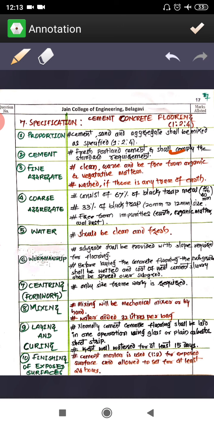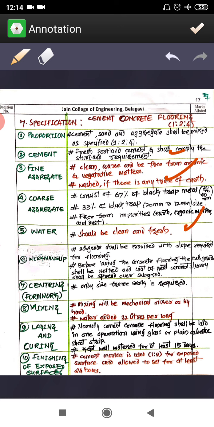Then fine aggregate should be free from organic and vegetative matter, and if required you are supposed to wash it before using. For coarse aggregate, as for the RCC, here also the same: we are going to use 67% of aggregate between 20 to 40 mm, and 33% between 20 to 12 mm. Then water should be clean and fresh.